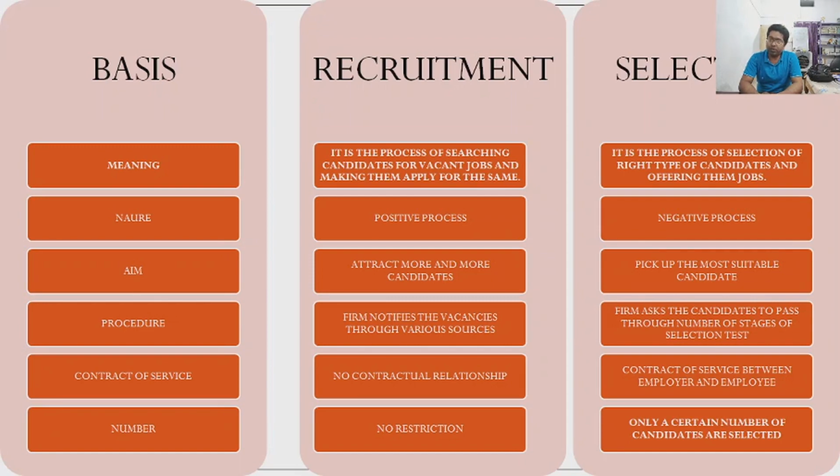In case of recruitment, there is no such restriction on the number. So many candidates may apply, but in case of selection, only few candidates are selected. That's why I said earlier, it's a negative process, because those who are not selected in the process, this selection becomes negative for them.